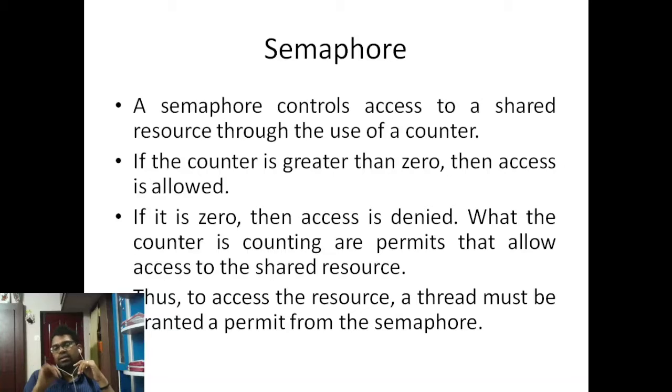You can take an example: a thread is waiting for an indefinite time, waiting for a long time. We can use a semaphore at that place. Otherwise, we can use the aging concept.